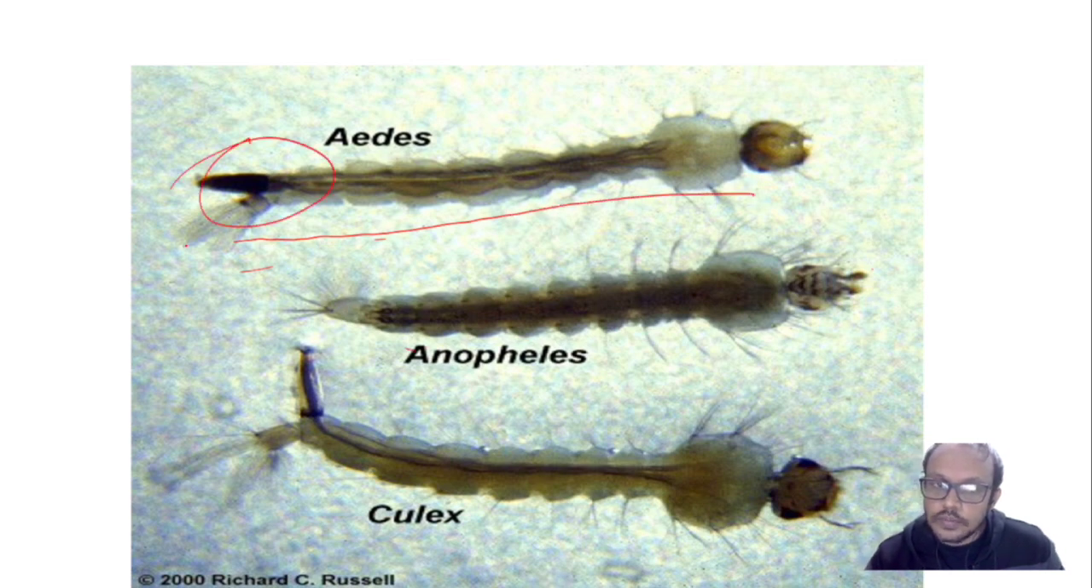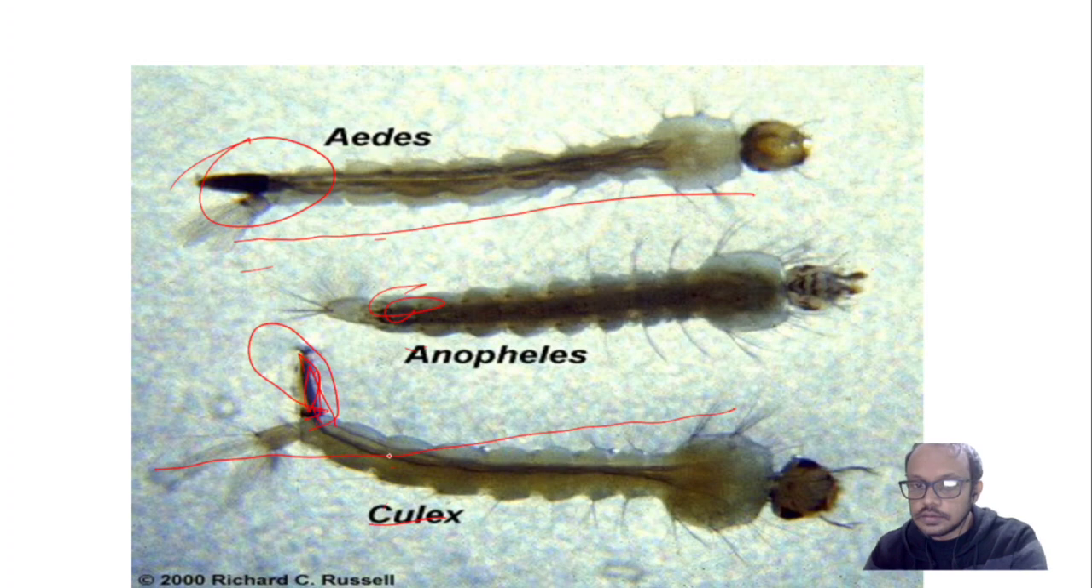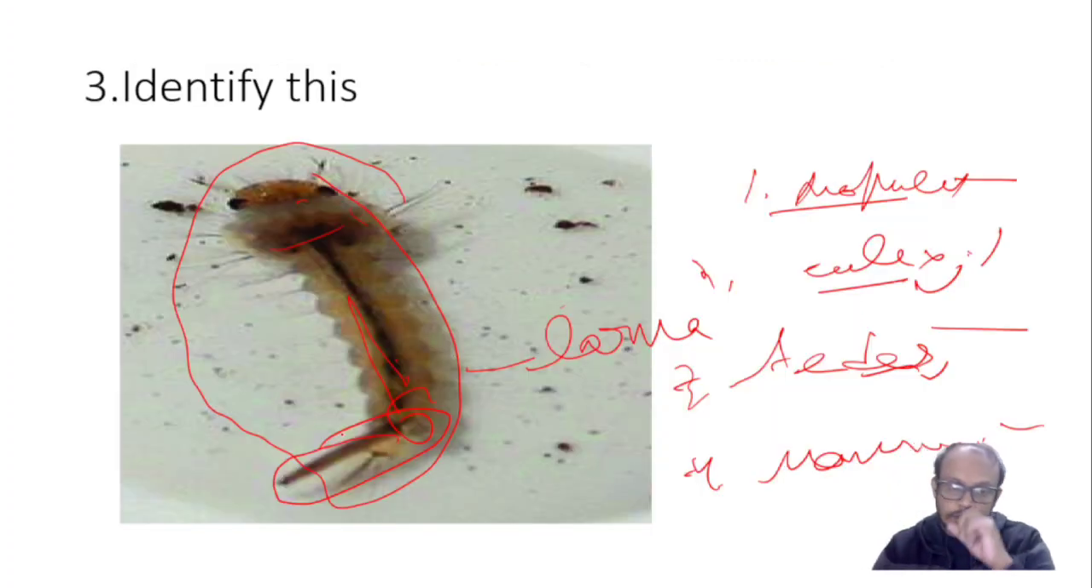Here is the siphon tube in Aedes, straight. In Anopheles, there is no siphon tube. Here the body is tilted on the surface of the water. So this siphon tube is there, and this is our diagram, that is Culex.